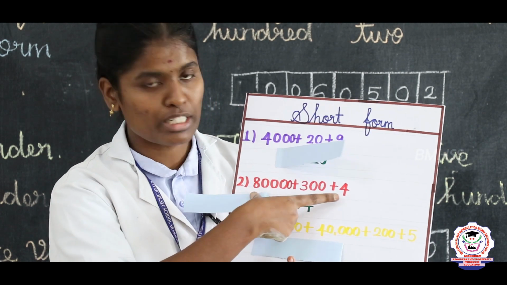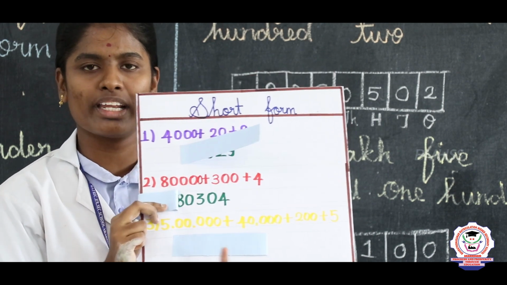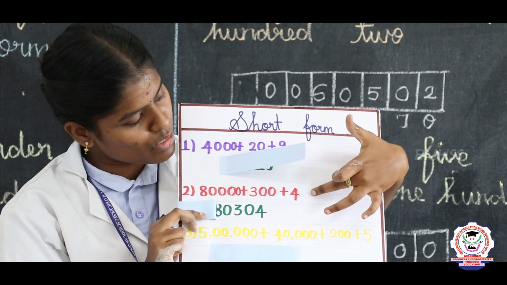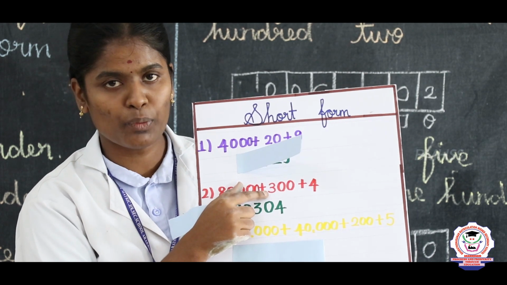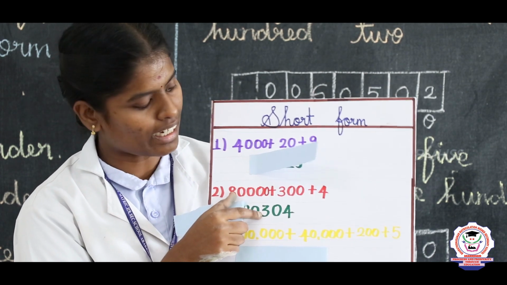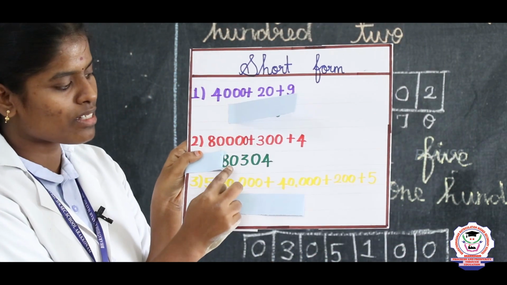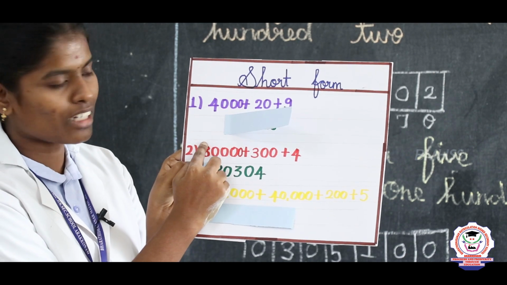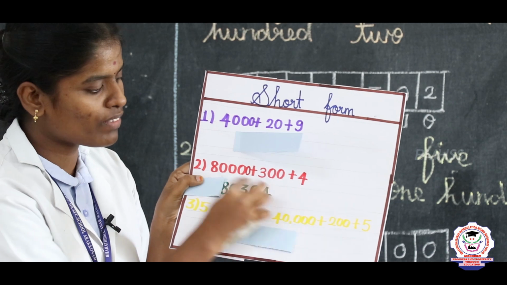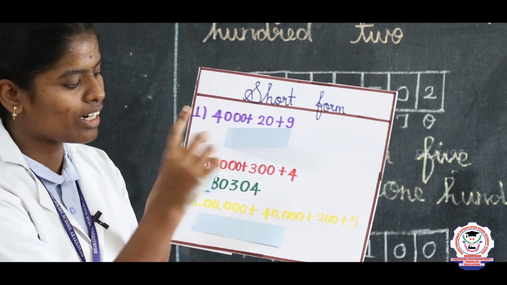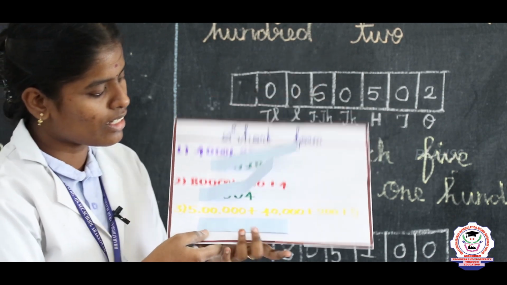so listen, the 1's place value is 4, the 10's place value is missing. Yes, no? 10's place means we need only 1 zero. The 10's value is missing here, so put 0. Then we have the 2 zeros value. What is the 2 zeros value here? 3. So take and write 3 here. Next one is the 3 zeros value. The 3 zeros value is missing, so you put 0 here. The final one is the 4 zeros value. The 4 zeros value is 8. So the short form of this number is 80,304.